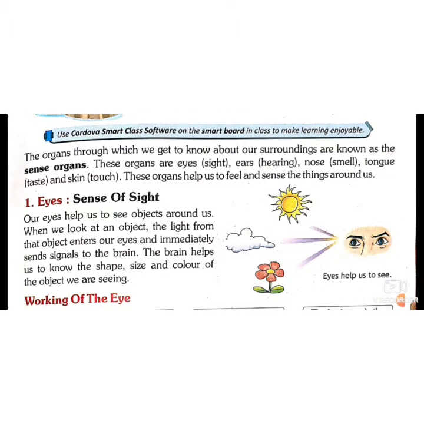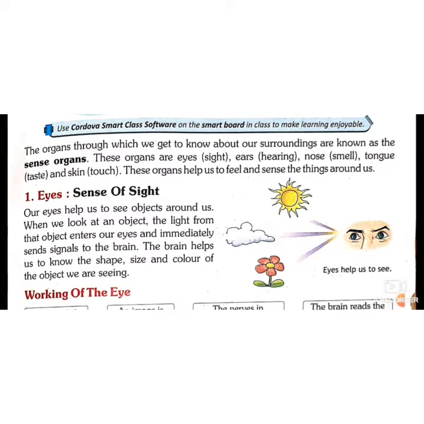Why do we call them sense organs? Only these 5. Why can we not say the brain is a sense organ, or the lungs are sense organs? Because these are the only organs which are in direct contact with the environment, and they help us to observe our surroundings. So the organs through which we get to know about our surroundings are known as sense organs.